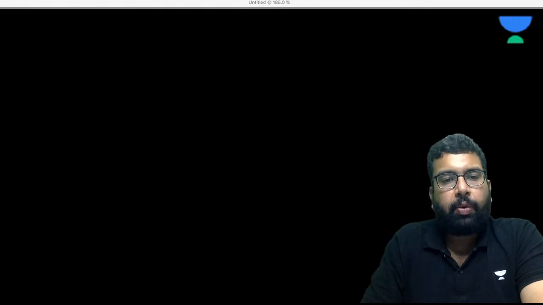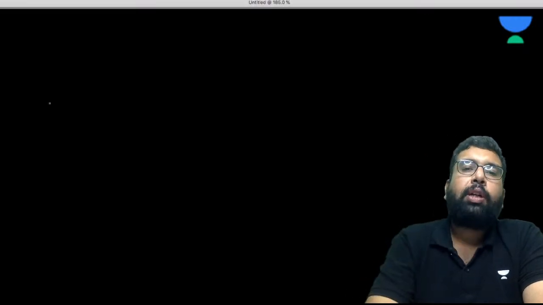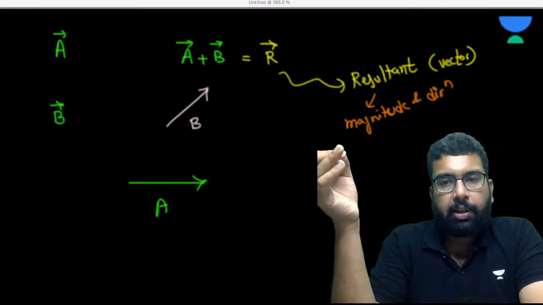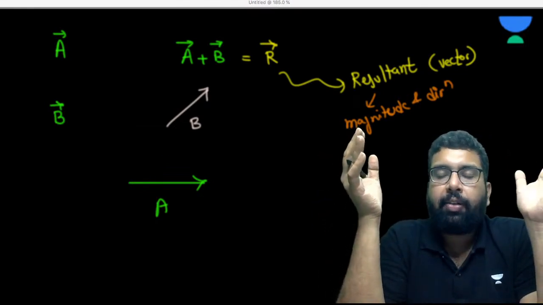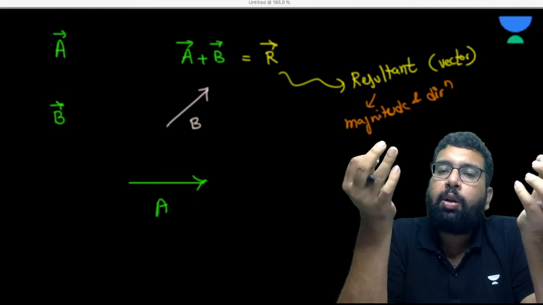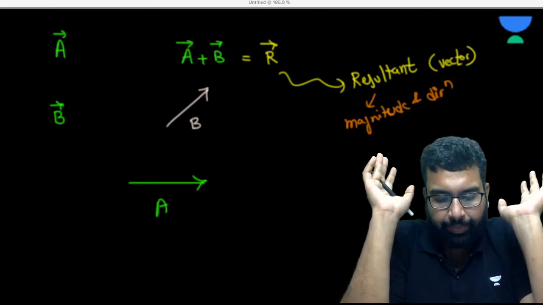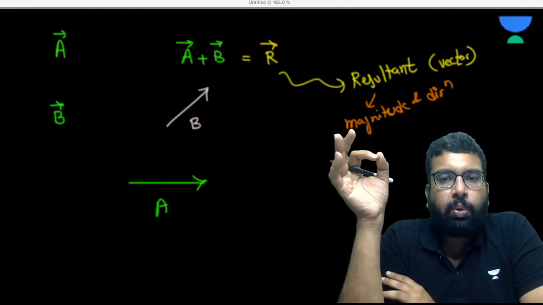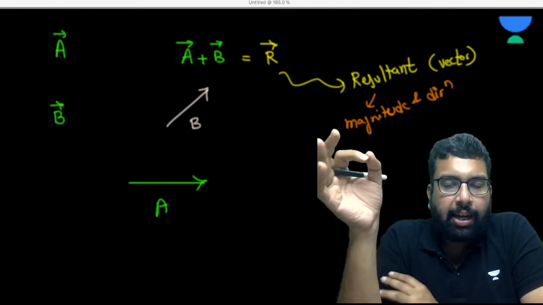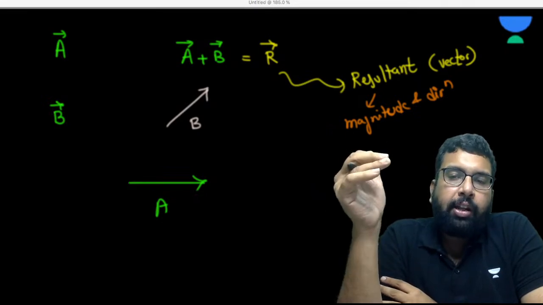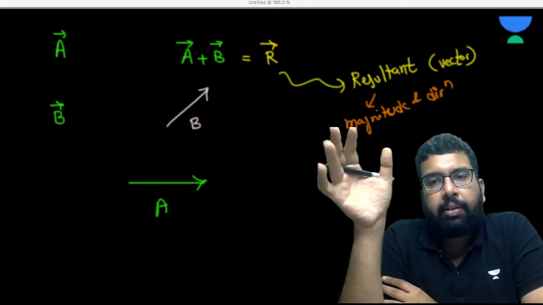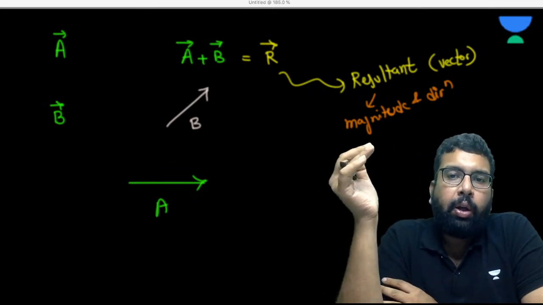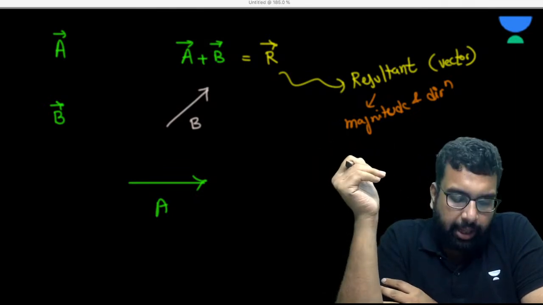So, beta, what we are doing, we are trying to understand about the vectors. हम vectors के बारे में समझने की कोशिश कर रहे हैं. We are trying to understand the vectors, and we just started the law of addition of the vectors. We are doing kinematics. On this channel, we are doing this physics and biology, and we're trying to finish the syllabus before the NEET 2024 examination.